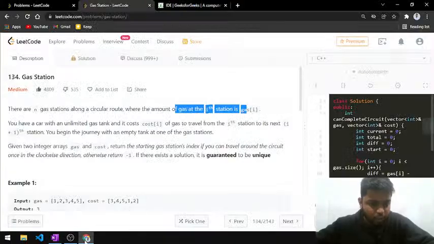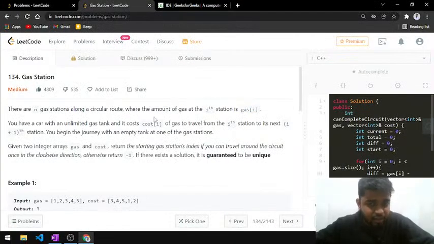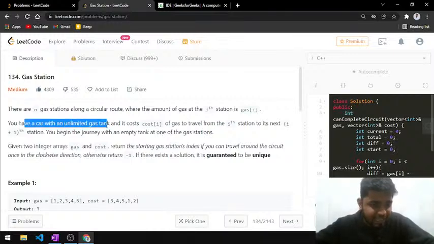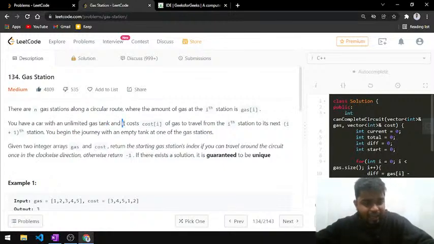And what does this problem say further? It further says that you have a car with an unlimited gas tank, so you can fill as much gas as you want in it, and it costs cost[i] of gas to travel from the ith station to the i plus 1th station.